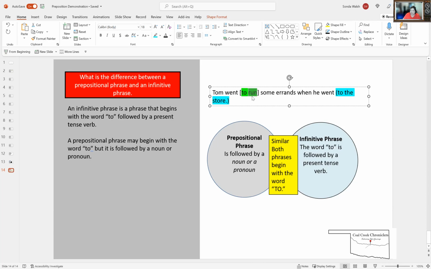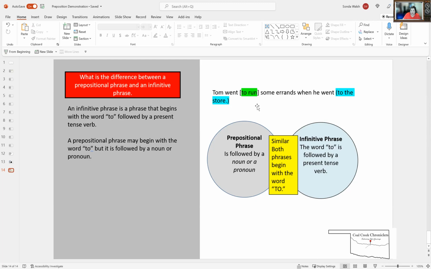If immediately after the word to is a verb, that's a good indication that you're probably dealing with an infinitive. If it has a modifier like the word the, that's a pretty good indication that you've got a prepositional phrase.